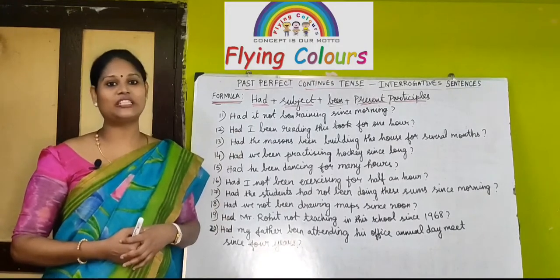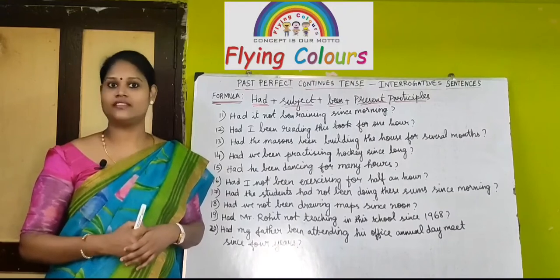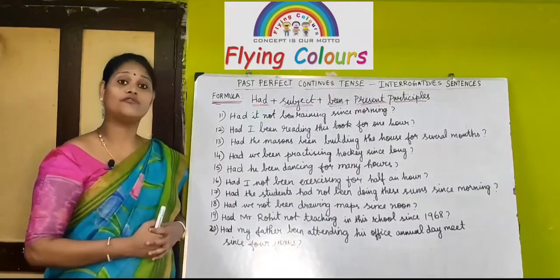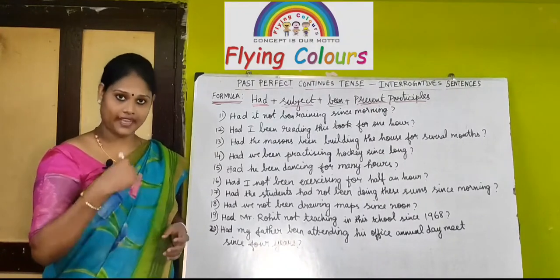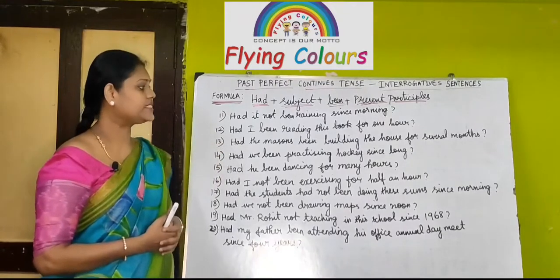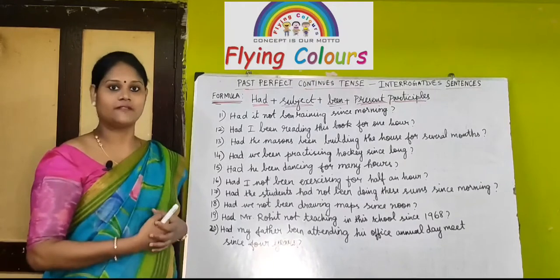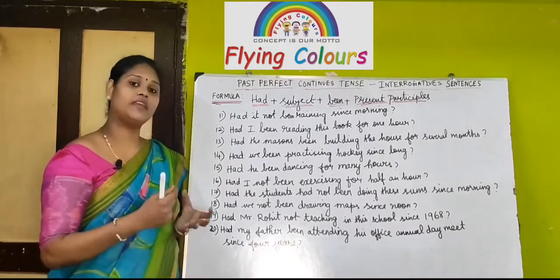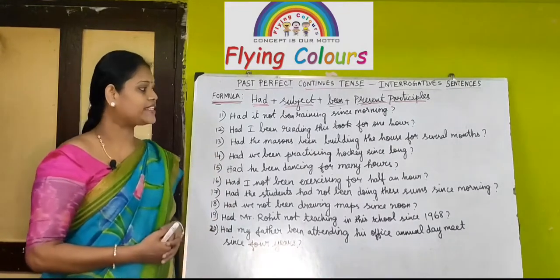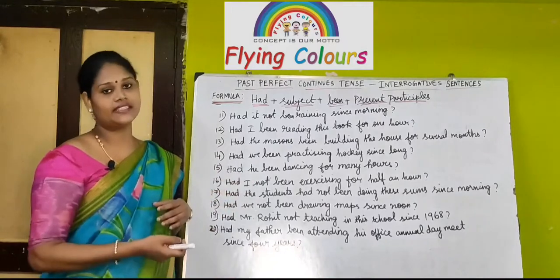See, you can ask interrogative questions like this: had it not been raining since morning? Question mark. Likewise, the next one, had I been reading this book for an hour? Right? Had I been reading this book for an hour? Right? Next, had the masons been building the house for several months? We are asking questions, right? Sometimes we can include negative in the interrogatives also. Had we been practicing hockey since long? Had he been dancing for many hours?